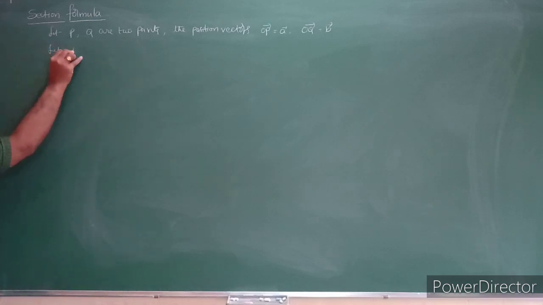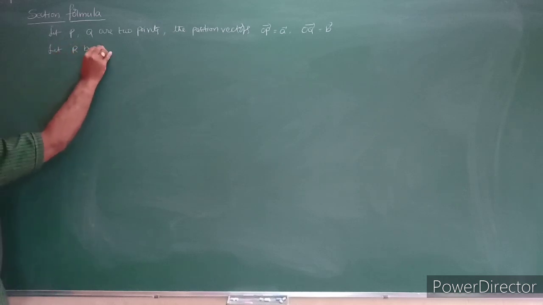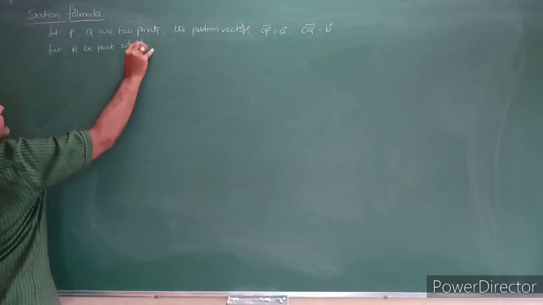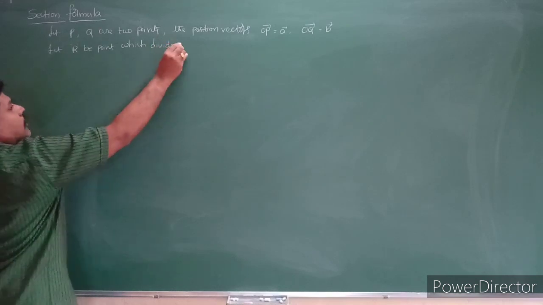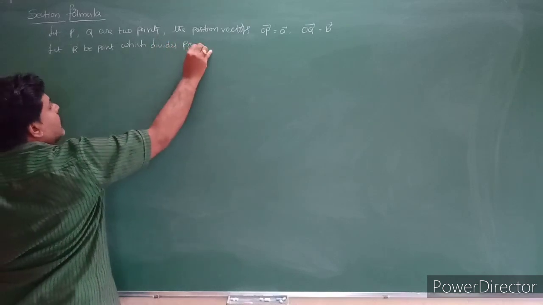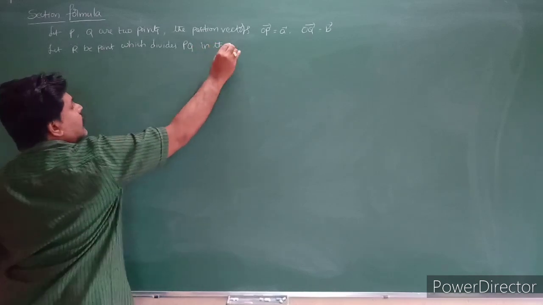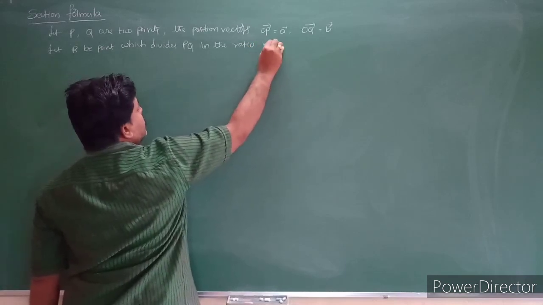I am taking another point. Let R be a point which divides PQ in the ratio m is to n.